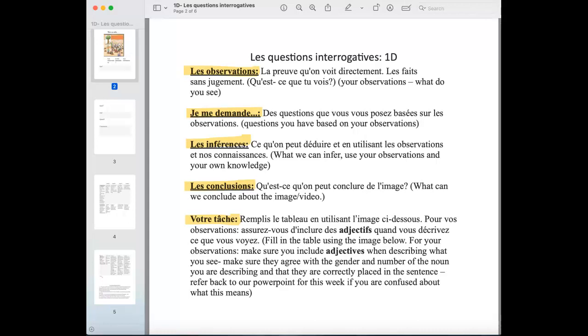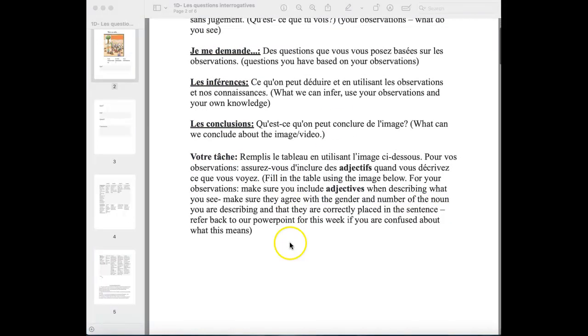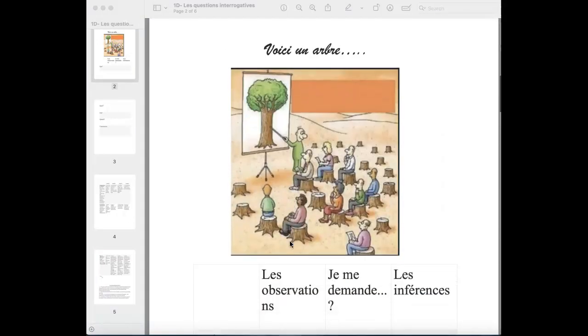For the observations, they want to make sure that they include adjectives. So I would highlight the adjectives when describing what they see. And we want to make sure that it agrees with the gender and the number of the noun that they described, and that they are correctly placed in the sentence. And then they would be referring back to their PowerPoint for this week if they're confused about what that means or if they need to review the concept. Okay, and then we would go down to the actual assignment here.